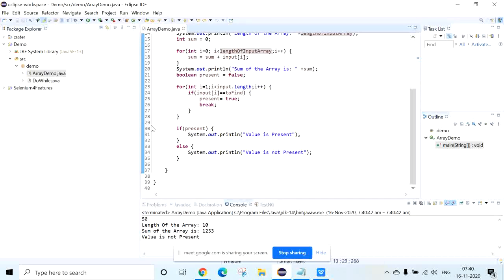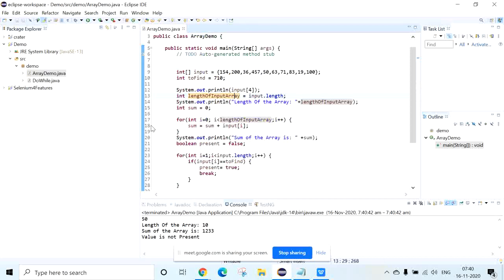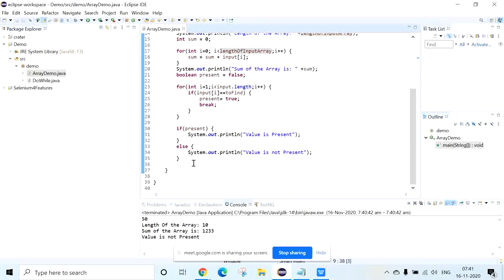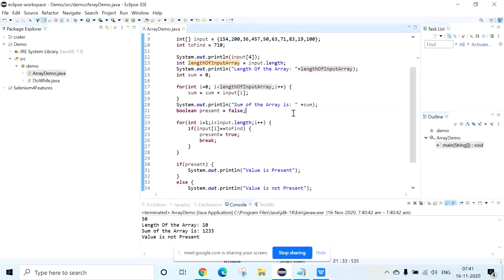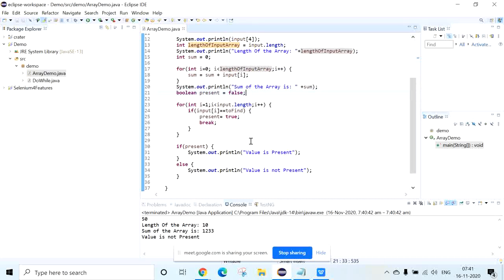Okay, now I want to find the maximum value of the array, or the minimum. We'll write the logic for the maximum. There is one simple difference while finding the maximum and minimum. Here the maximum value is 457. Now I want to find that value from this array. How do we find the maximum value present in that array? So this is the example we have done now, whether the value is present or not.